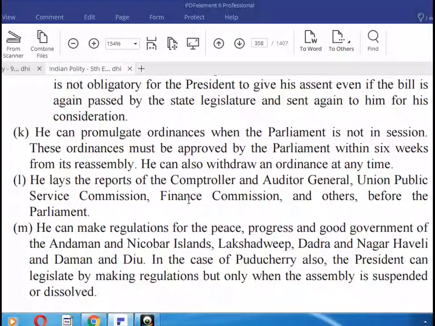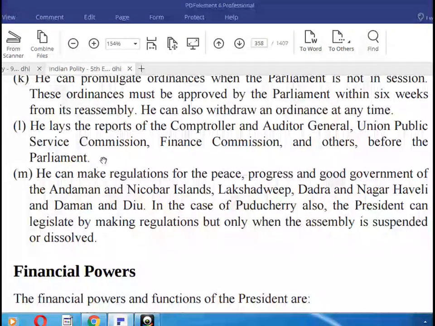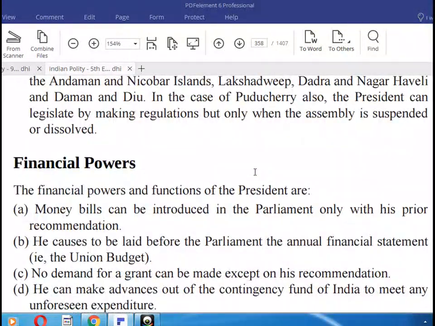He can promulgate an ordinance when the Parliament is not in session. This ordinance must be approved by the Parliament within six weeks of its reassembly. He can also withdraw an ordinance at any time. He lays the reports of the CAG, UPSC, Finance Commission and others before the Parliament. He can make regulations for the peace, progress and good government of the Andaman and Nicobar Islands, Lakshadweep, and Dadra and Nagar Haveli. The President can legislate by making regulations, but only when the Assembly is suspended or dissolved.